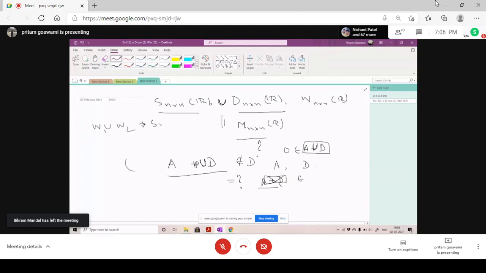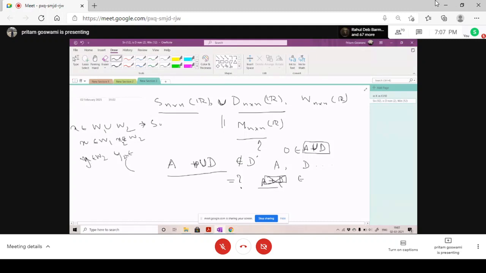I'm assuming it is a subspace. I'm taking an element X from this subspace such that it belongs to W1 but does not belong to W2. And similarly, I take a Y which belongs to W2 but does not belong to W1. So the claim is that X plus Y would not belong to either of them.